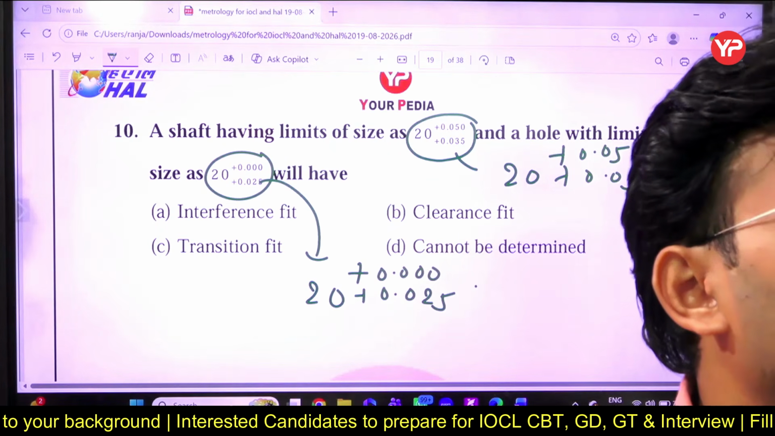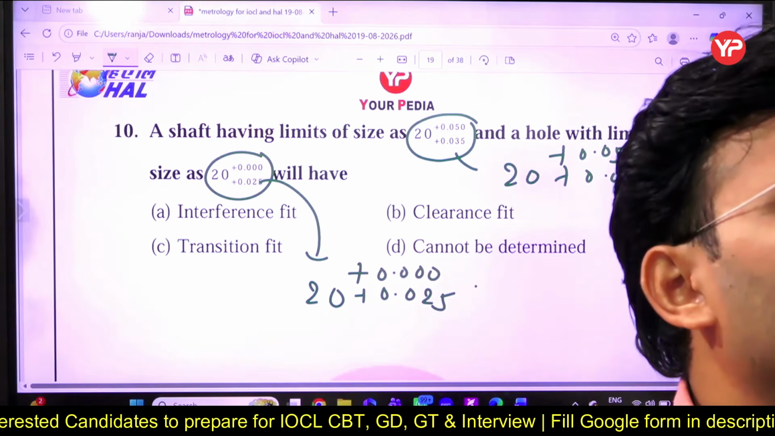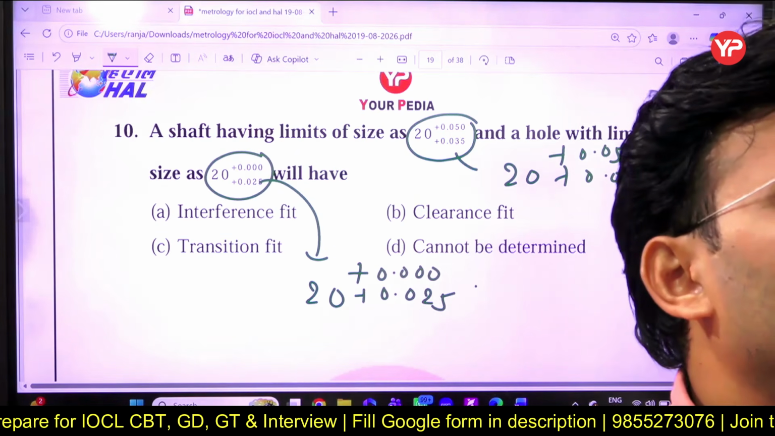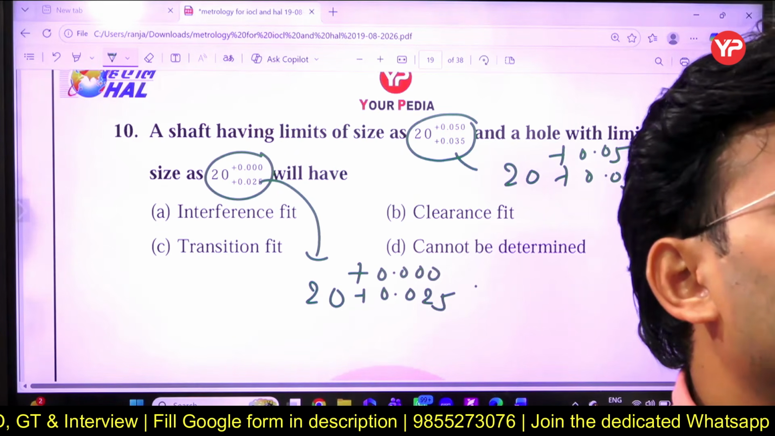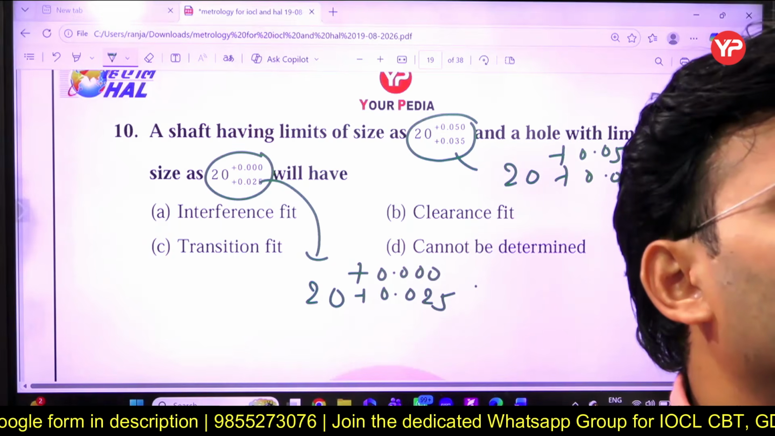Not visible. Hitesh, Swadhin, Amit, Cristiano and all. Visible, right?